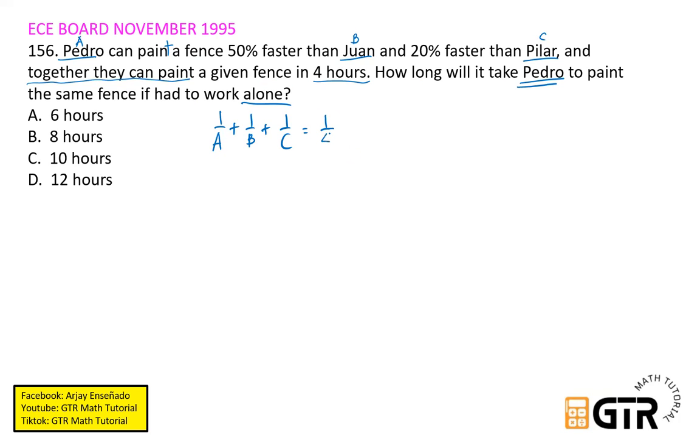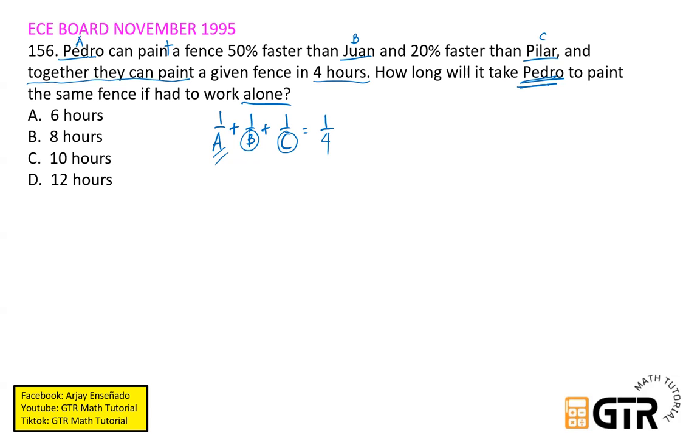So yung together natin 4. So kailangan i-express natin ito in terms of A dahil ang hinahanap natin, how long will it take Pedro to paint the same fence if he had to work alone? So kailangan nating i-express itong B tsaka itong C, si B ay si Juan and C ay si Pilar, in terms of A dapat.